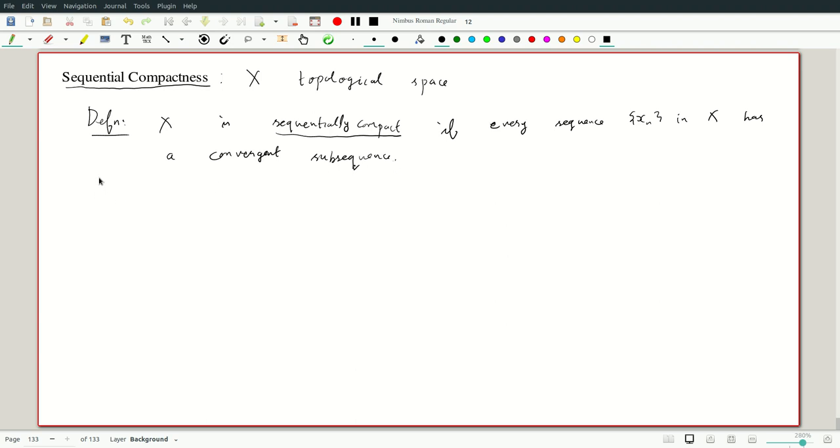Okay, so we want to say what the relation to compactness is. So first of all, let's assume X is compact. So the lemma is that any infinite set A contained in X has an accumulation point.